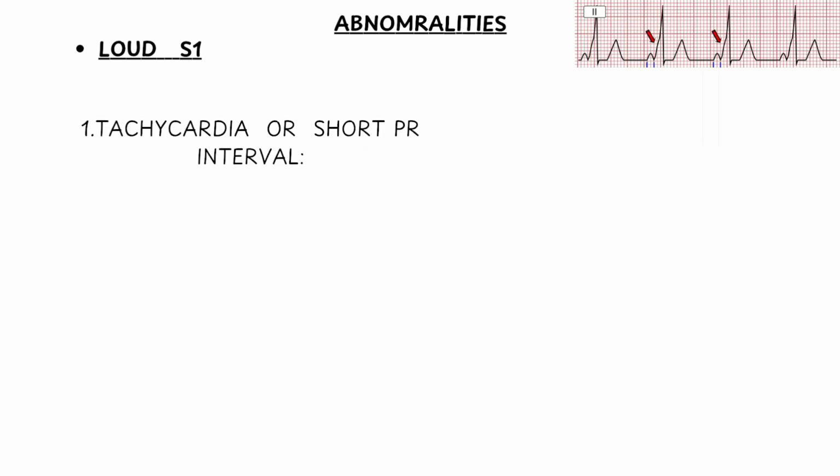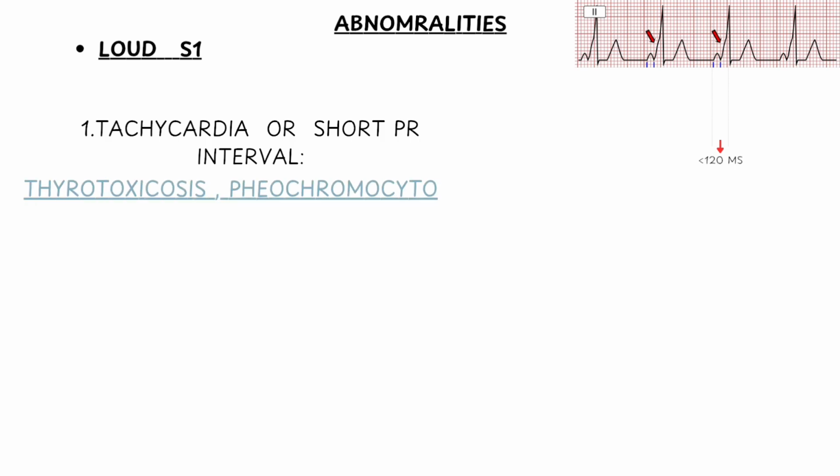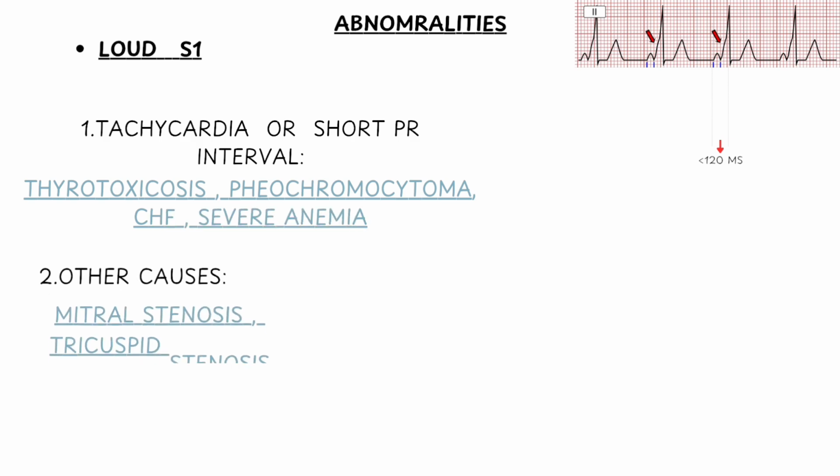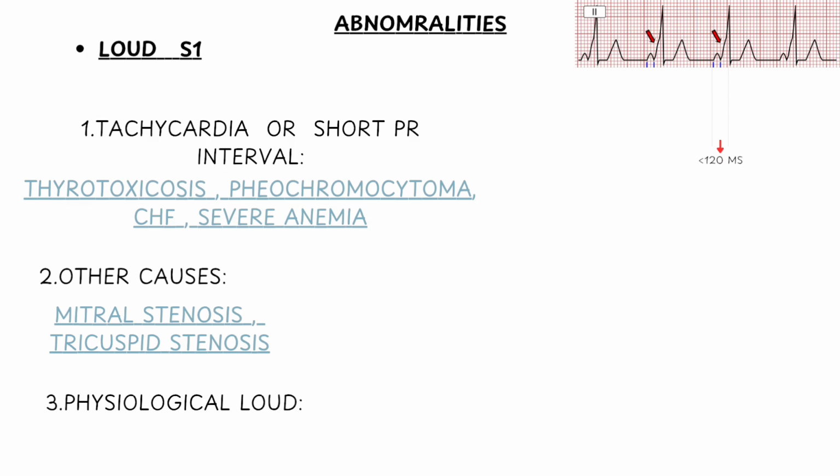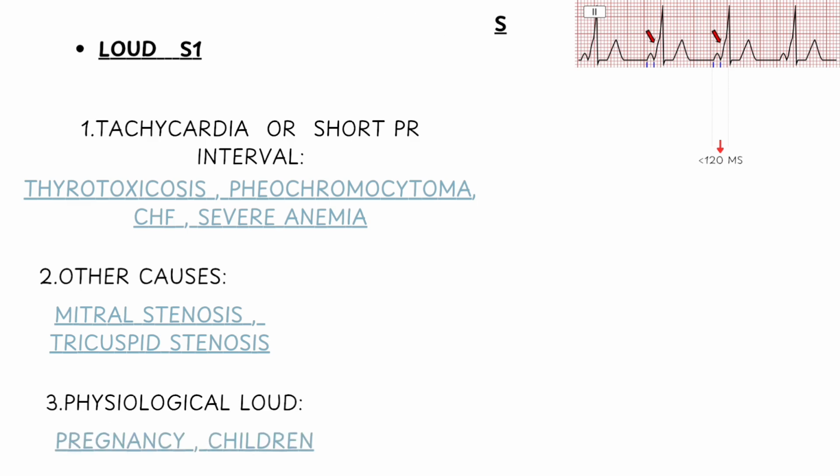Loud S1 is seen in conditions causing tachycardia, or short PR interval, means PR less than 120 milliseconds, which includes thyrotoxicosis, pheochromocytoma, CHF, severe anemia. Other causes include mitral stenosis, tricuspid stenosis. Physiological loud S1 heard in pregnancy, children.